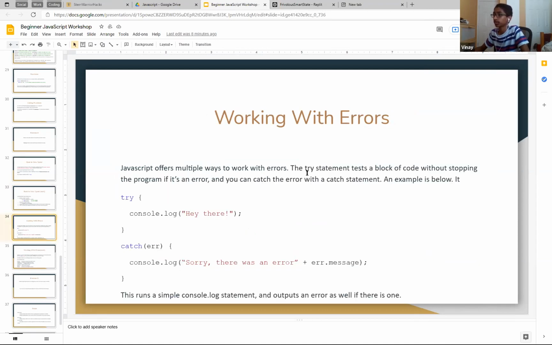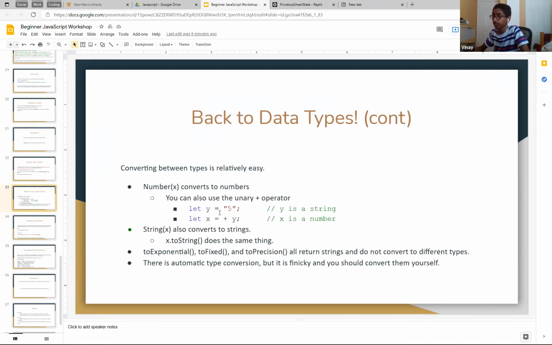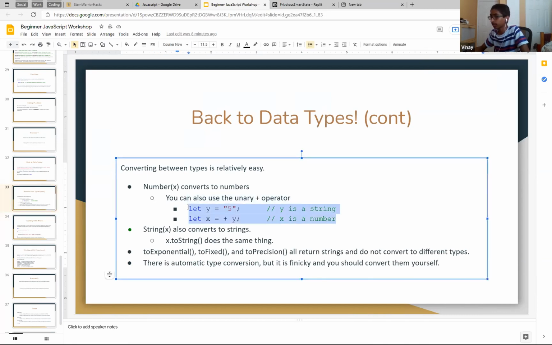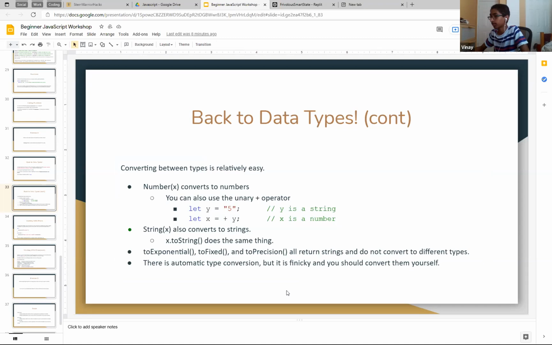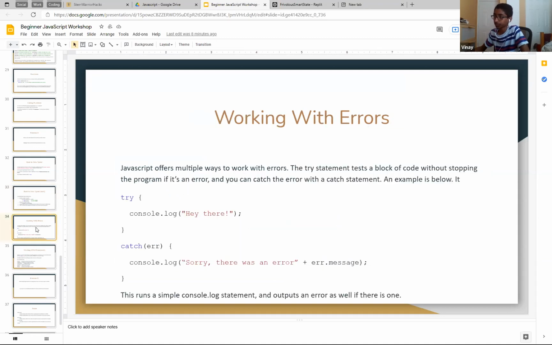So what's the unary thing? Okay, yeah. Unary is just another way of doing numbers, right? If you look at this example here, it just changes it into a number. It's just a plus. So it's a shorthand way of doing it.